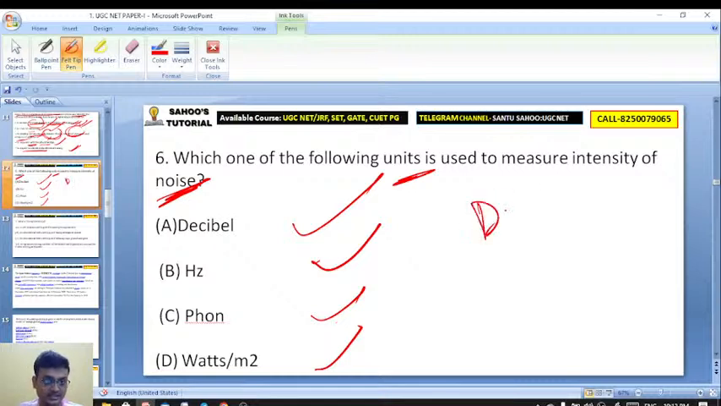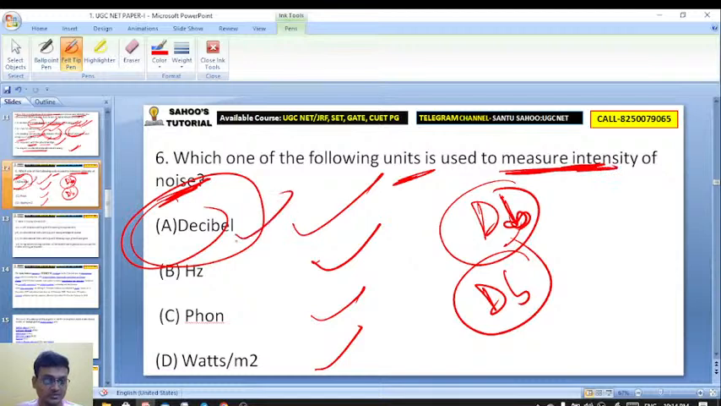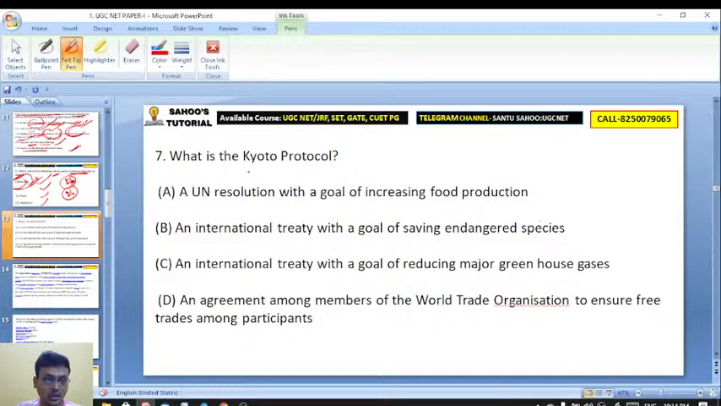Exactly. And here it is the dB actually. So, sorry, dB, like this. Okay, so dB, decibel. Exactly, to measure the intensity of noise, we use decibel. Exactly, Sucharita. Excellent. Here is Kyoto Protocol.